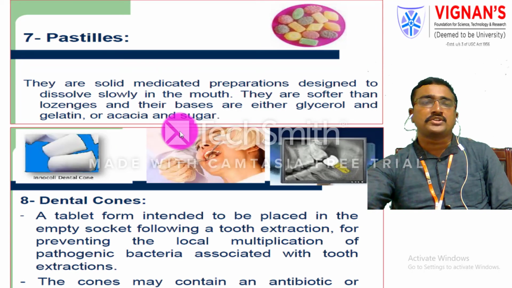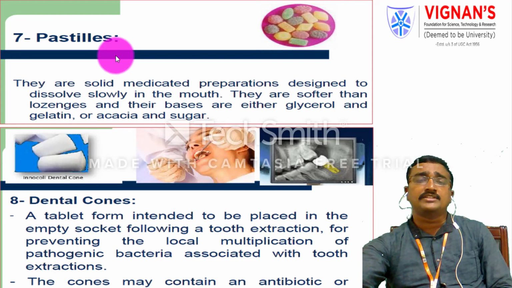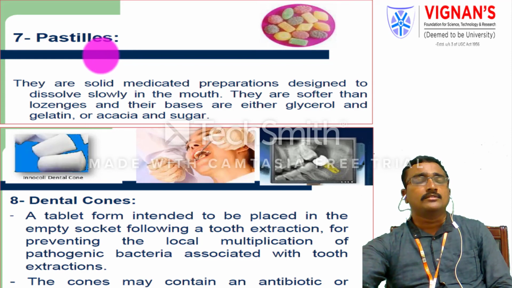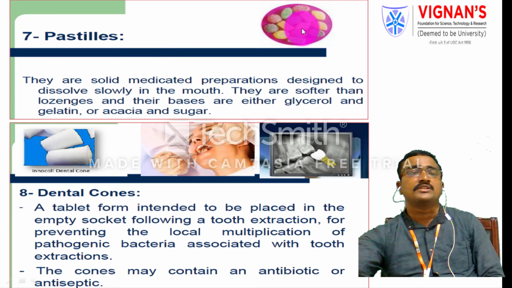Another solid dosage form is the pastille. These medications dissolve slowly in the mouth, and pastilles are softer than lozenges, because their bases are mainly made up of glycerol or gelatin, or acacia and sugar components. These are also solid preparations dissolved in the mouth itself, but they are softer than lozenges.